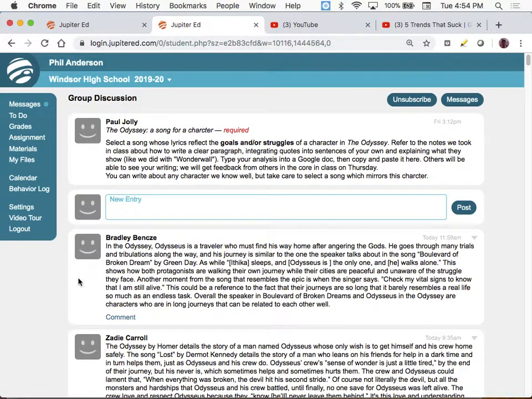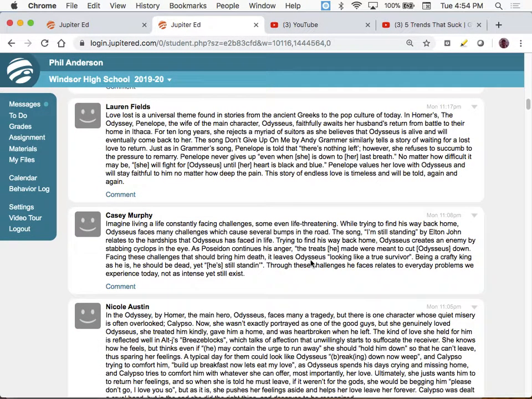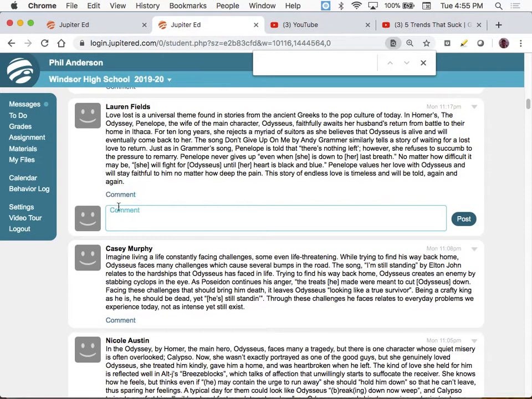Now you'll have to find the specific person that you've been assigned to evaluate on a list that'll be linked on my website. But when you get to this page, then it's really easy to hit Command F on a Macintosh or Control F. That'll help you to find the person's name, and then you can search for it that way, and it'll show up much more quickly that way. Once you've found their name, let's say I was working on Lauren's, you're going to click on the comment button that's right here, and when you do, you get a text box where you'll be able to type in your comments. Your comments are the second part of this video.